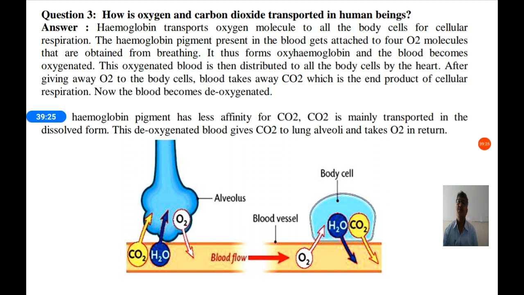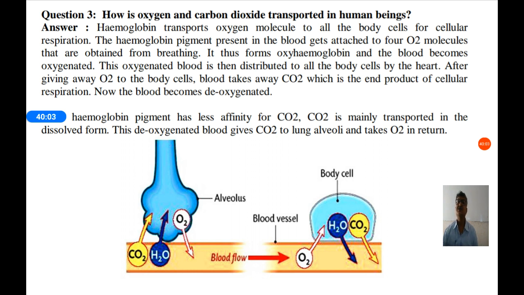So we all know that hemoglobin, a protein present in our blood, which is made up of an iron compound, is the main factor to transport oxygen and carbon dioxide. Hemoglobin transports oxygen molecules to all the body cells for cellular respiration. The hemoglobin pigment present in the blood gets attached to 4 oxygen molecules. So one hemoglobin molecule attaches with 4 oxygen molecules that are obtained from breathing.